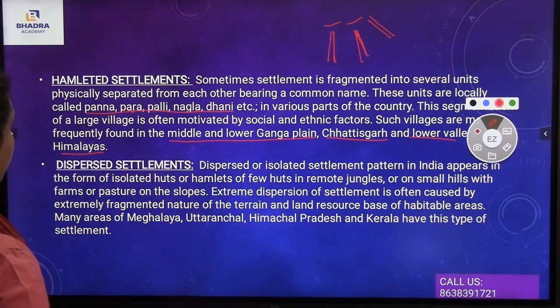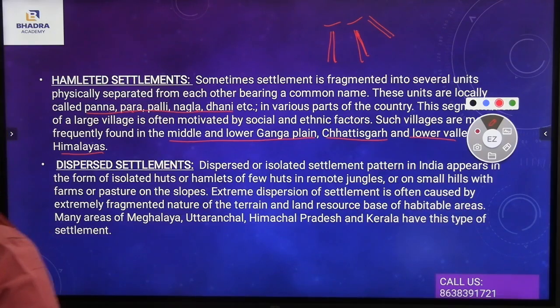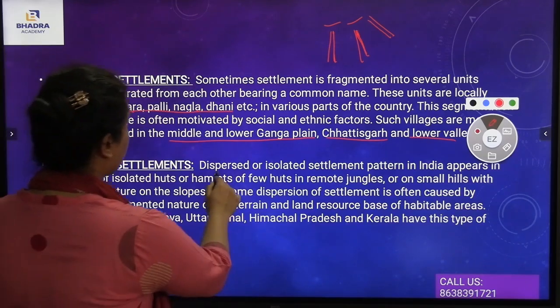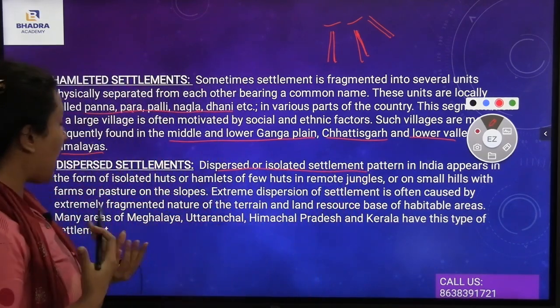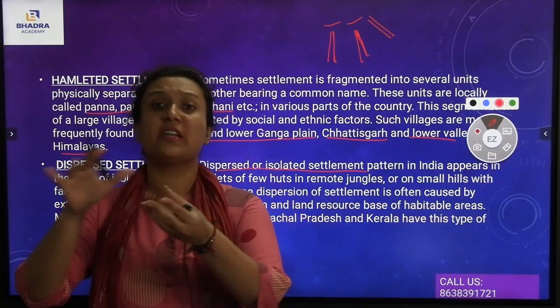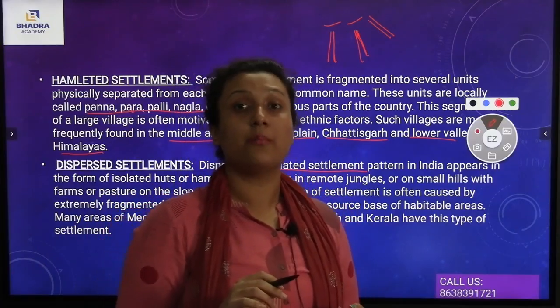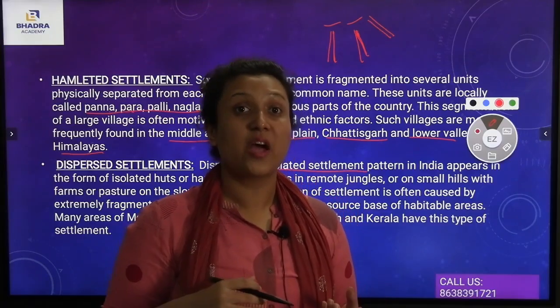Now, dispersed settlements. Dispersed or isolated settlement pattern in India appears in the form of isolated huts or hamlets, a few huts in remote jungles or on small hills with farms or pasture on the slope. Extreme dispersion of settlement is often caused by extremely fragmented nature of the terrain and land resource base of habitable areas. Dispersed and isolated settlements comprise these isolated huts. Some of the houses are not living in a group, but are living isolated. Most of those houses will be found in the mountains. Those are isolated huts, isolated houses.